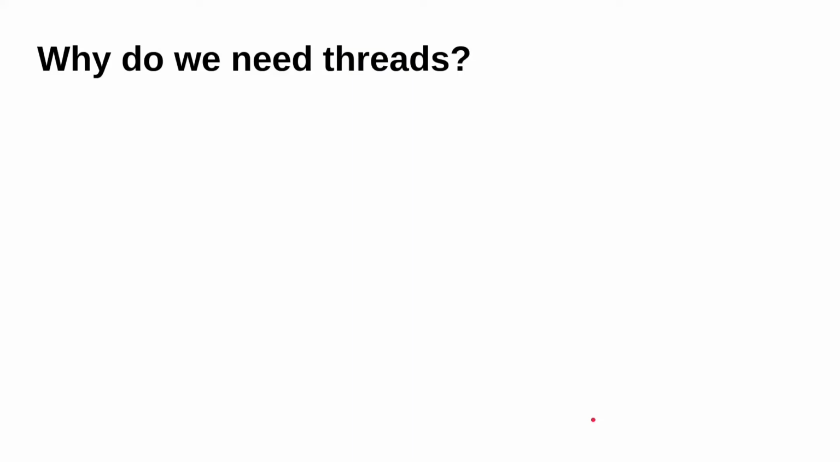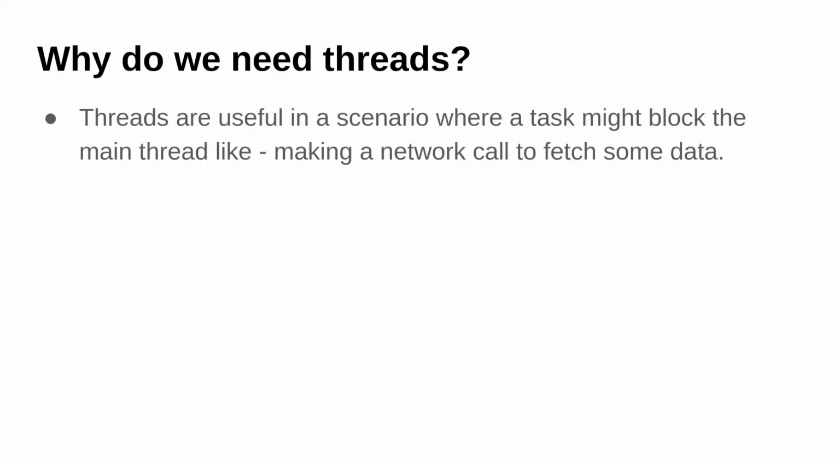Now the question arises, why do we need threads? Why can't we work with a single threaded environment? Why do we need multiple threads? So let's try to see the reason for that. So threads are useful in a scenario when a task might block the main thread. So let's say a task wants to make a network call to some API to fetch data. In that case, if we have a single thread, the execution of the main thread will block here, and as a result there can be like system hanging up or process hanging up, something like that. So that's one need for multiple threads.